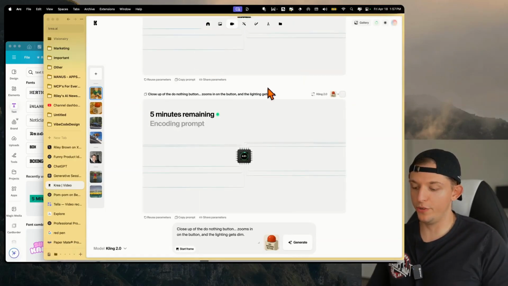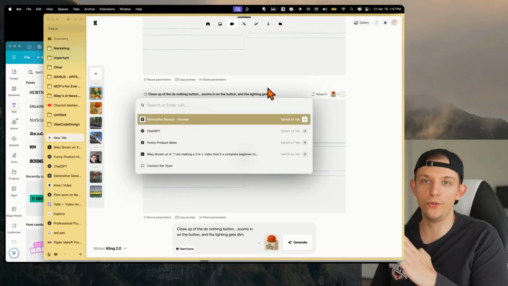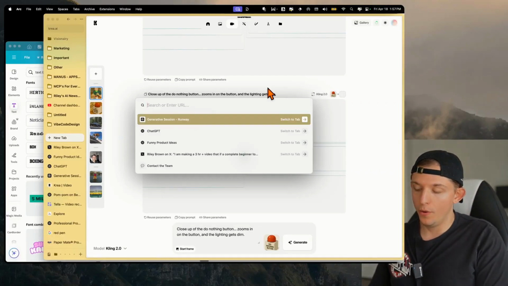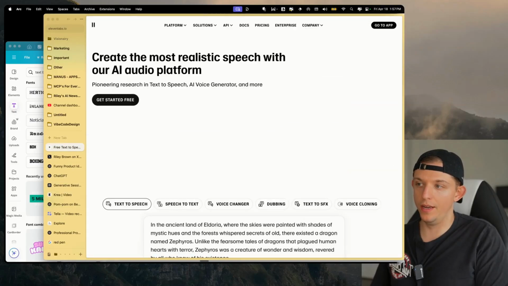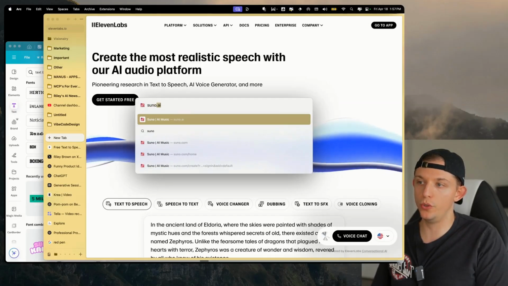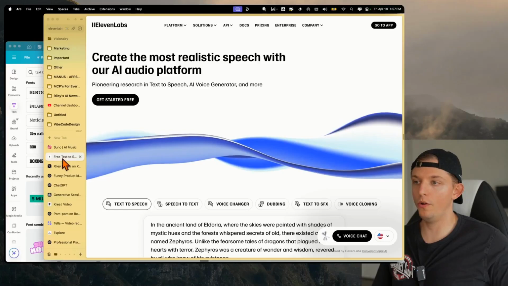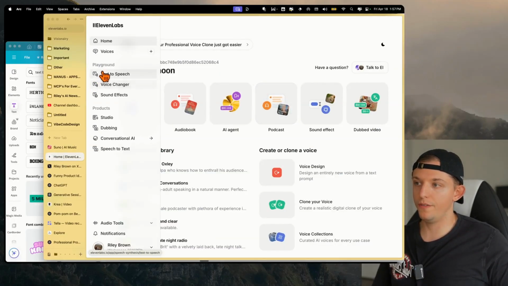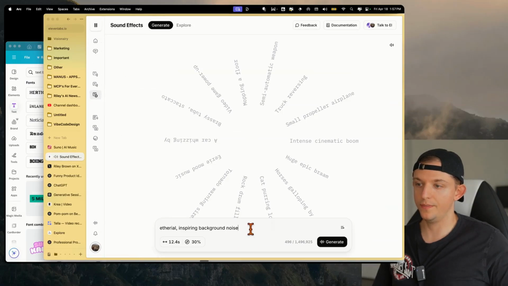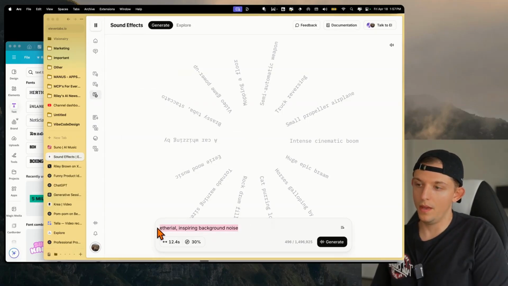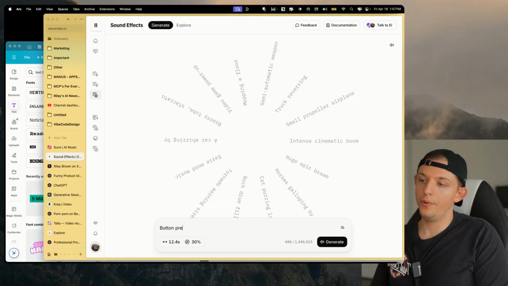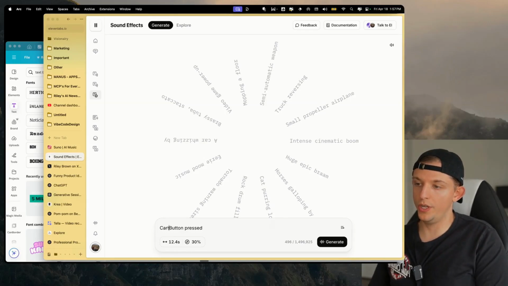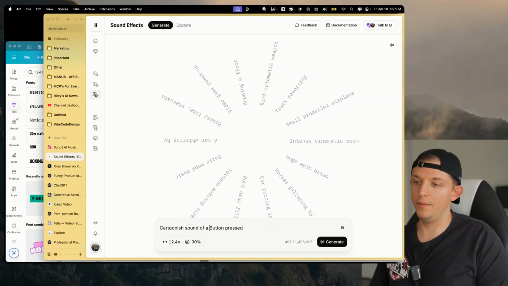Now let's move to another fun part, and we're gonna move to the sound category. We're gonna go to 11labs.io, and then we're also going to go to Suno.ai. So on 11labs, we're gonna go to the app. What we're gonna do is we're gonna find the sound effects section, and I'm gonna say cartoonish sound of a button pressed making a failure noise.